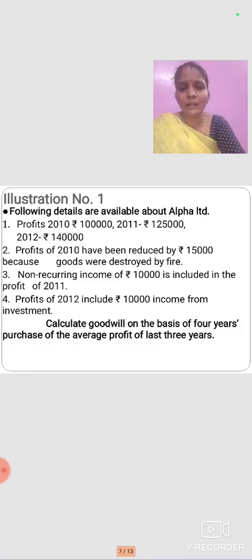Next one is non-recurring income. I already told you, non-recurring income, that is 10,000, is included in the profit of 2011. Next, the profit of 2012 includes 10,000 income from the investment. So calculate the goodwill on the basis of 4 years of purchase of the average profit of the last 3 years.